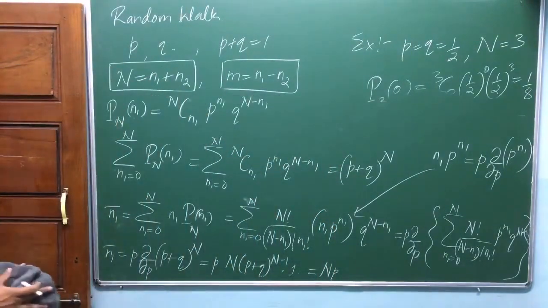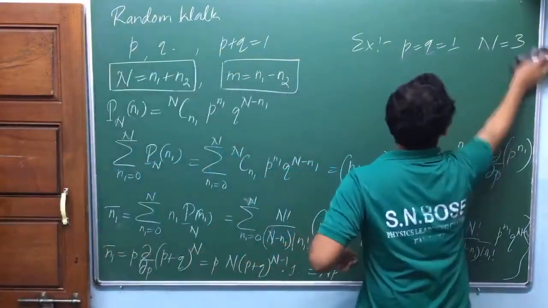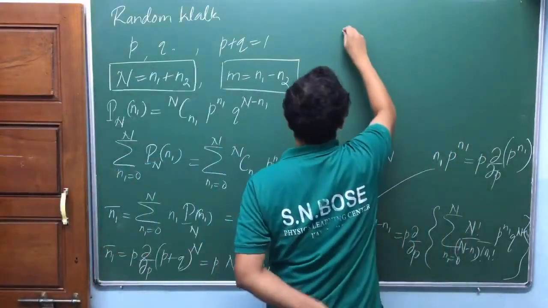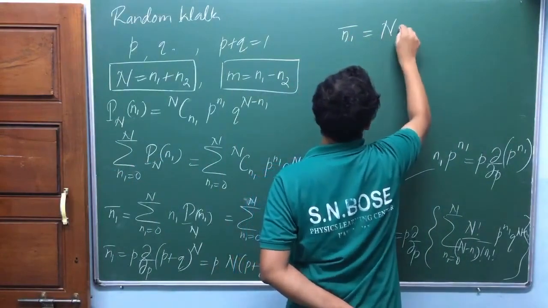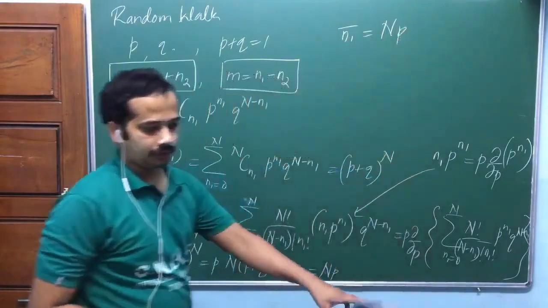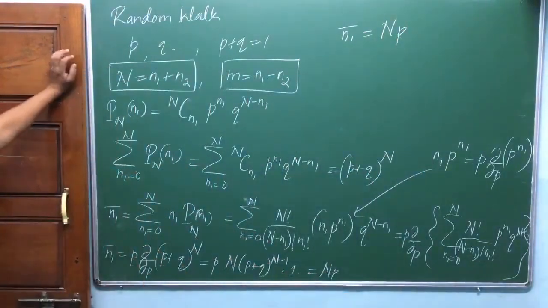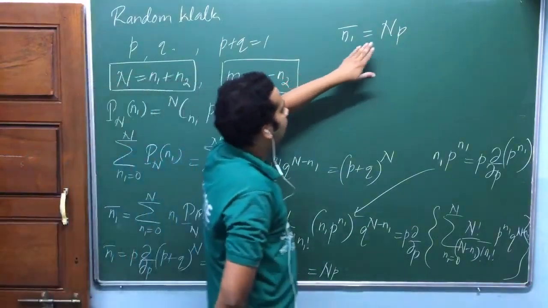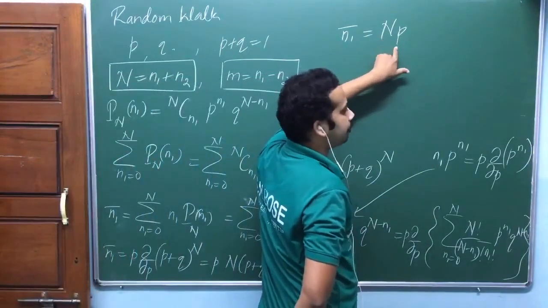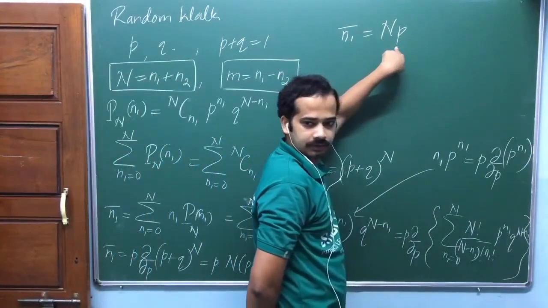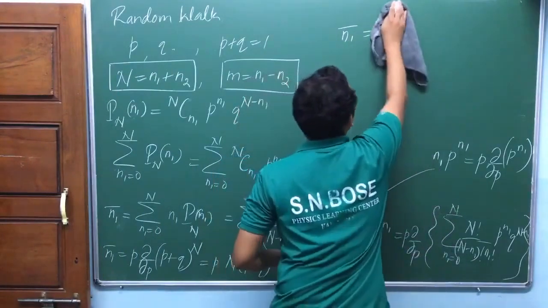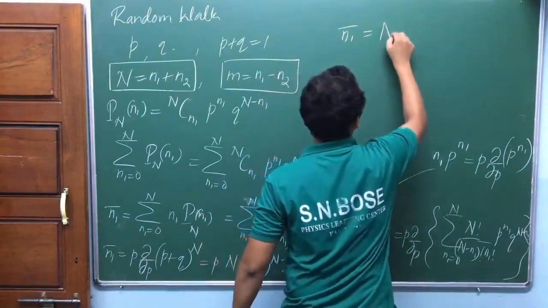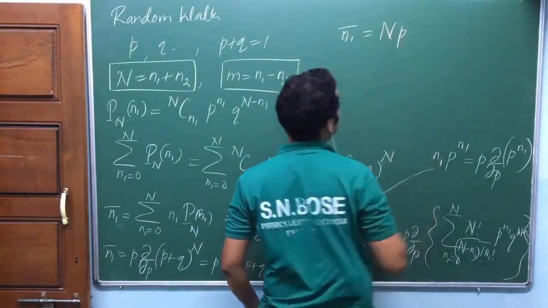What you have proved here is this expression: N1 mean equals N into P. It should be obvious. Why? The mean number of steps to the right is equal to the total number of steps multiplied with the probability of a step to the right. Can you grasp it logically?